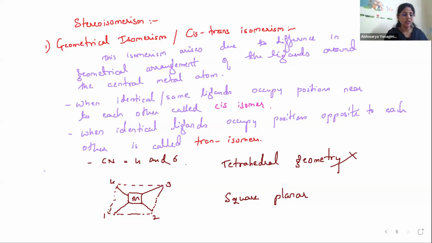So let us try to understand this by taking an example here. For a square planar complex, I will take the example. We have types also here. Let me write the type. The type comes out to be M-A2-B2. What does this mean? M stands for metal atom, which I will take as platinum. A2, A is my one type of ligand, B is another type. So A I will take as chlorine, B I will take as NH3.